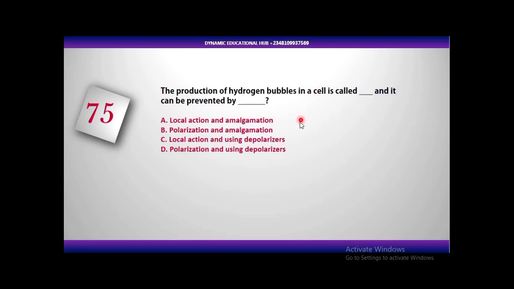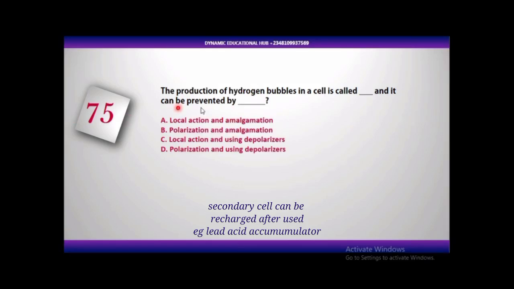Now, the second one, known as polarization, is another defect of a simple cell. Polarization is when your electrolyte starts producing hydrogen bubbles, and you have hydrogen bubbles coming up. All these things are going to affect the voltage of your cell. To prevent polarization, the production of hydrogen bubbles, we use a depolarizer. An example of a depolarizer is manganese IV oxide, MnO2. So the answer here, since it's hydrogen bubbles, is what?